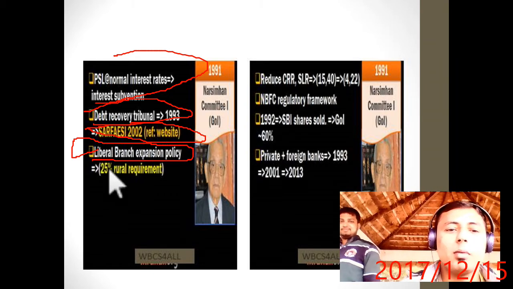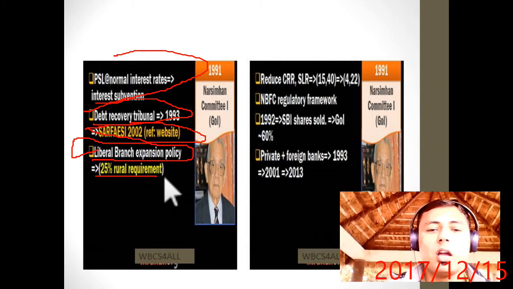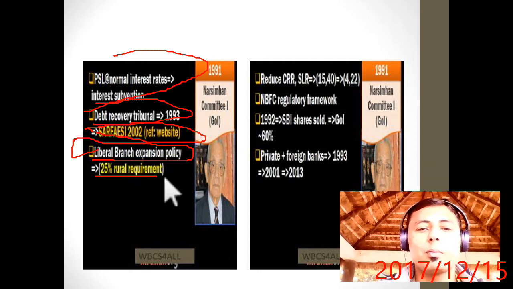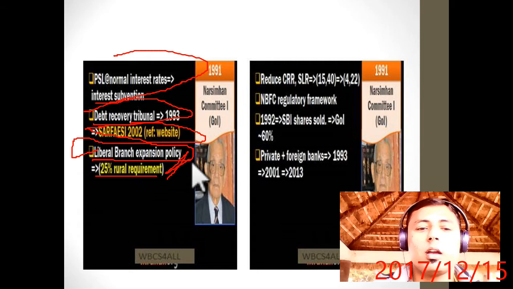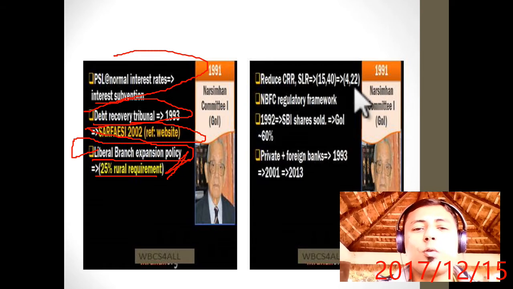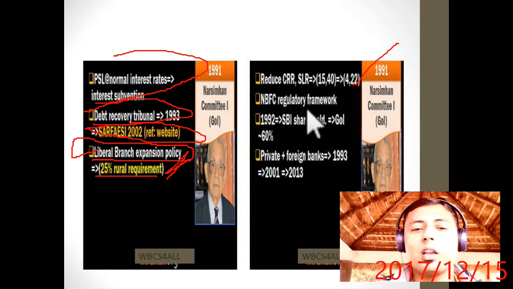Then, apart from that, the liberal branch expansion policy. Earlier it was very difficult to open a branch. You had to open 2-3 branches in villages, then you would get the permission to open 1 branch in a city. But right now the requirement is only 25%. If you open one branch in villages, then you have the permission to open 3 branches in cities. Means only 25% rural branches are required. Reduce SLR or CRR to 4.25%. It has already happened. There should be a non-banking financial regulatory framework.